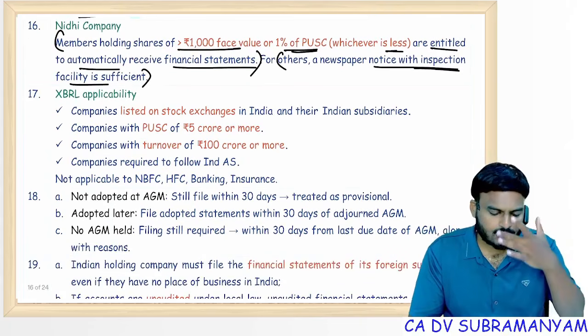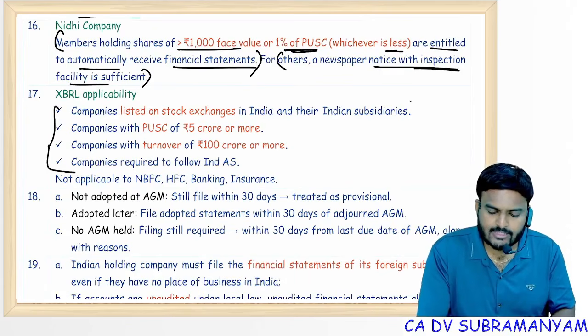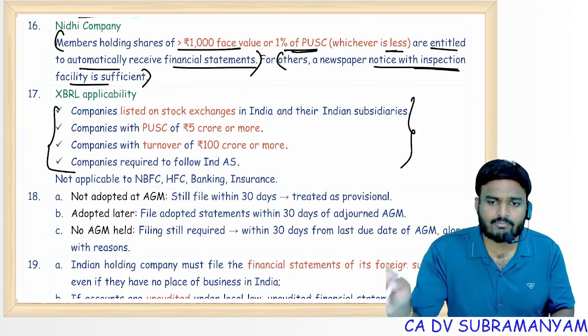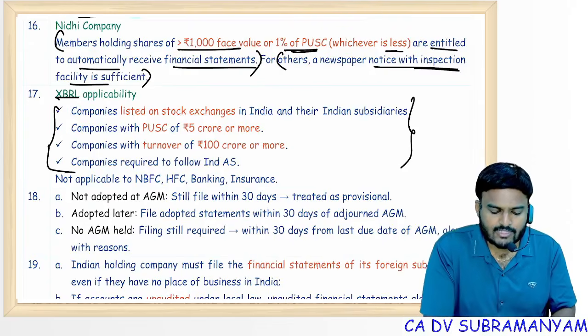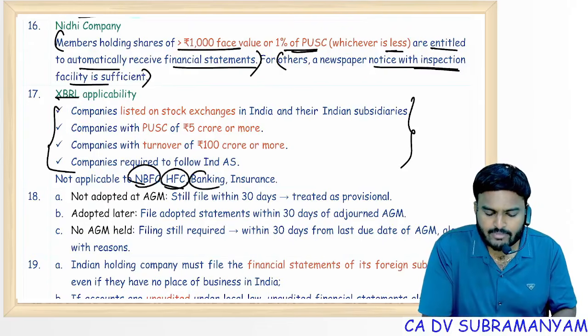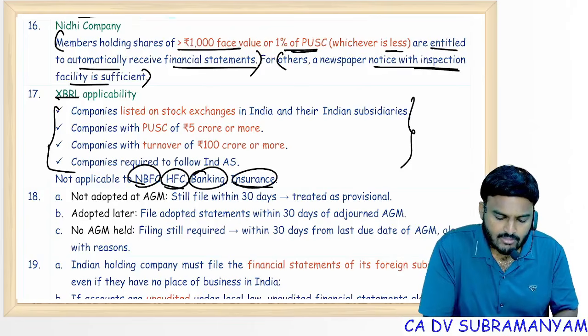XBRL applicability, you all know, to these 4 companies XBRL is mandatory. Once applicable, forever applicable. No change at all, forever applicable. But XBRL filing is not applicable to NBFC, housing finance company, banking company, insurance company. Remember these exceptions.